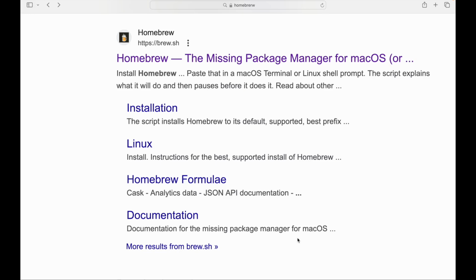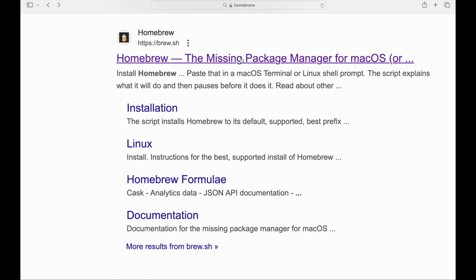Hey guys, today we are going to show you how to install and use Homebrew on your MacBook. Homebrew is a free and open source software package management system that simplifies the installation of software on Apple's operating system, macOS, as well as Linux.